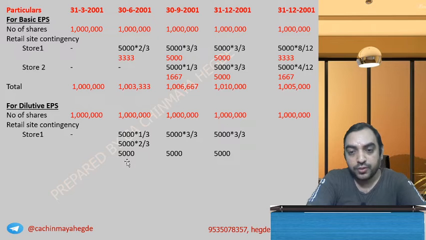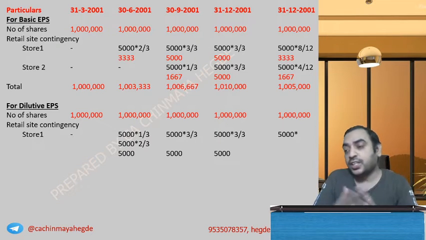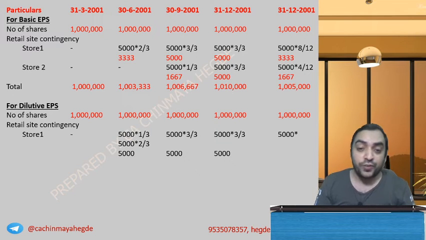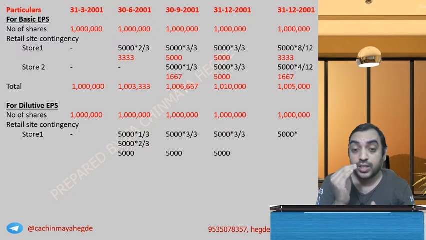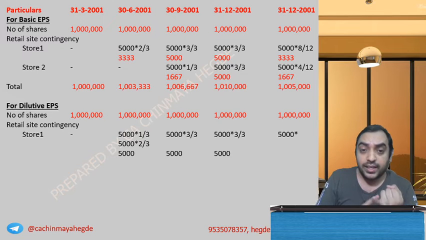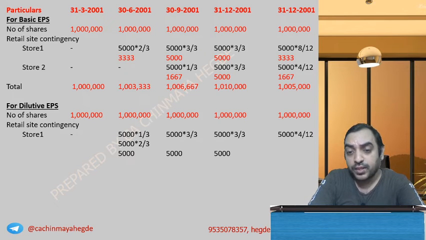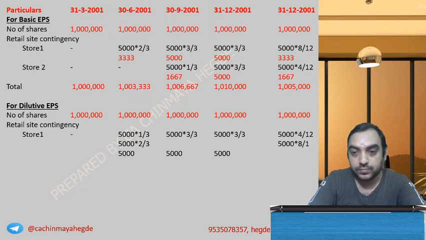And here how do you do? 5,000 into, for the first, initially you take it, in the sense up to the date of issue. For how many months? Don't take 1 month. You should take from the beginning, in the sense Jan, Feb, March, April, 4 months. 5,000 into 4 by 12, and remaining 8 months you take into 8 by 12, 5,000.